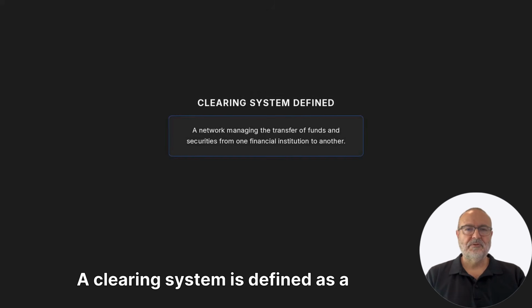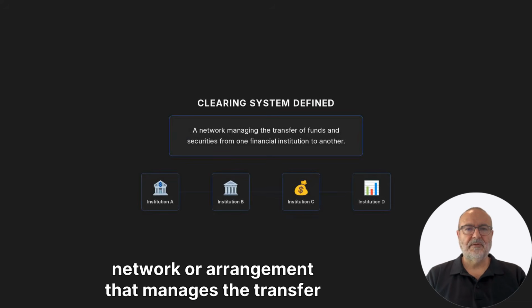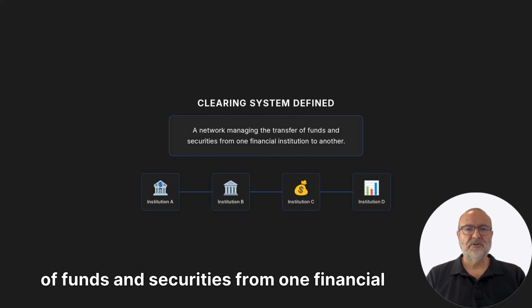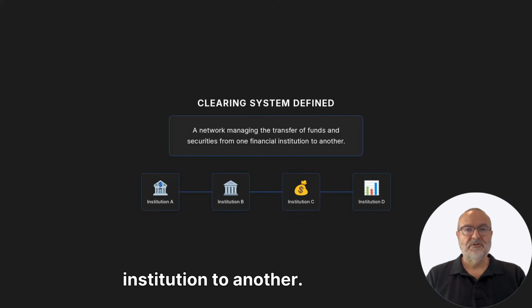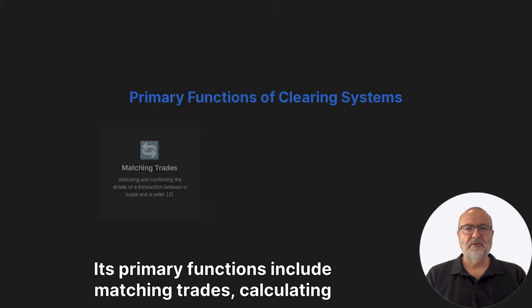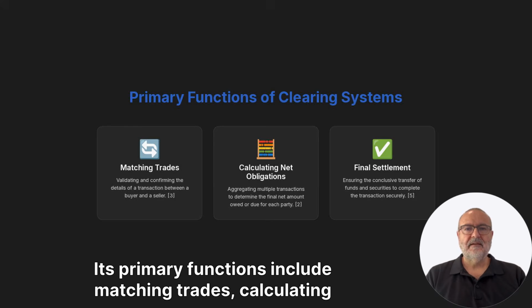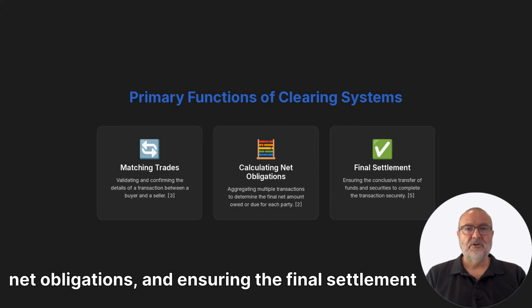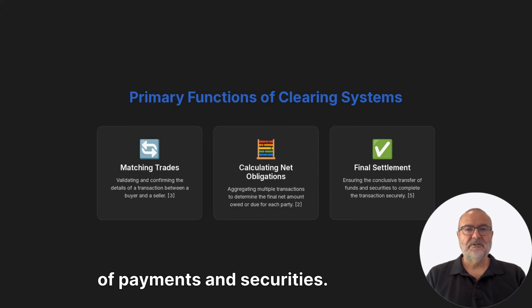A clearing system is defined as a network or arrangement that manages the transfer of funds and securities from one financial institution to another. Its primary functions include matching trades, calculating net obligations, and ensuring the final settlement of payments and securities.